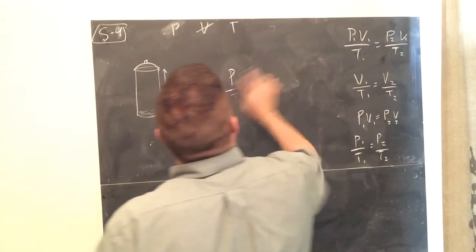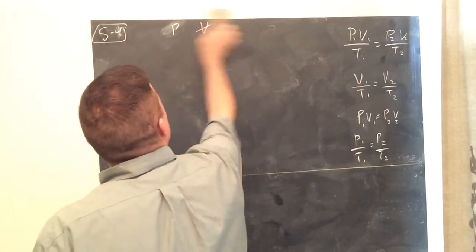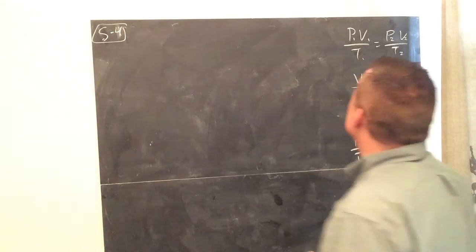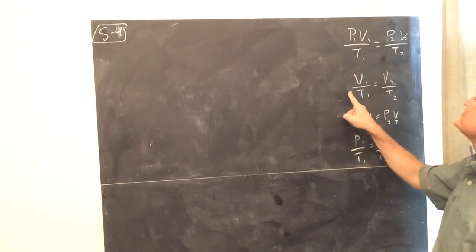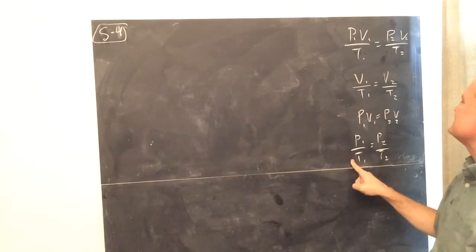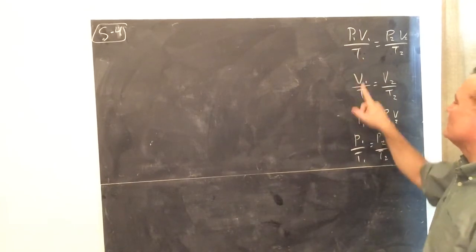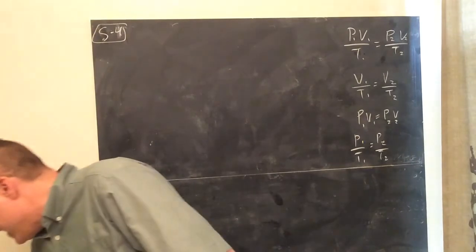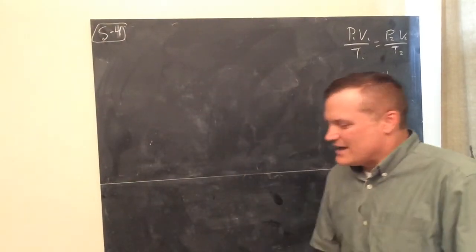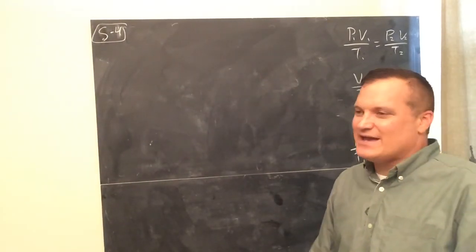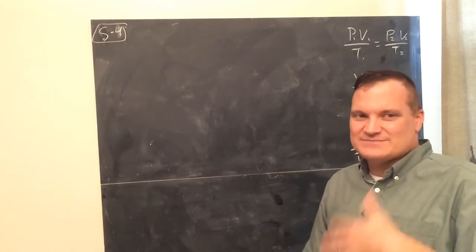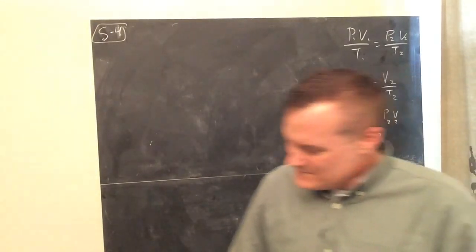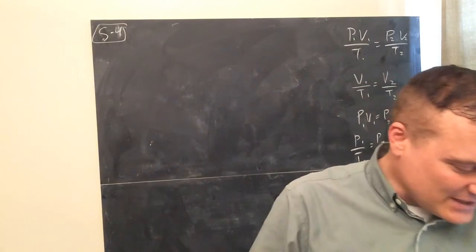So you now have four gas laws to choose from, and you should know which is which: the combined gas law, Charles' law, Boyle's law, Gay-Lussac's law, and you ought to know how to state their laws. What is constant? What do the laws say? I want you to know that. Who says, at constant temperature, the pressure of a gas is indirectly proportional to the volume of the gas? Be able to say that. Okay, now the calculation stuff.